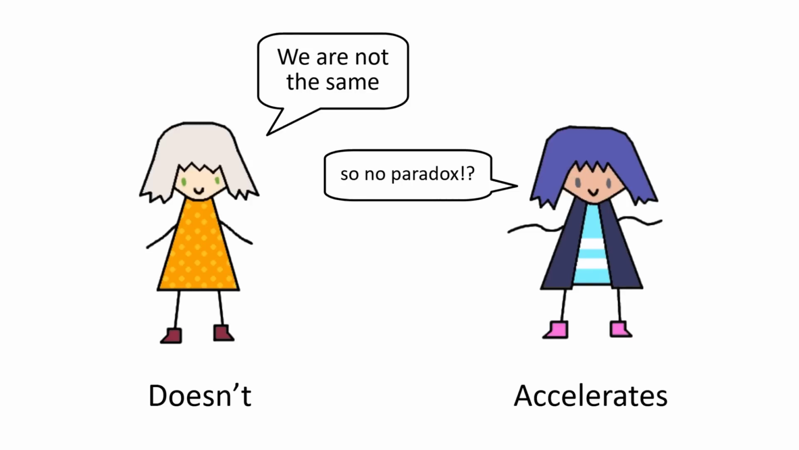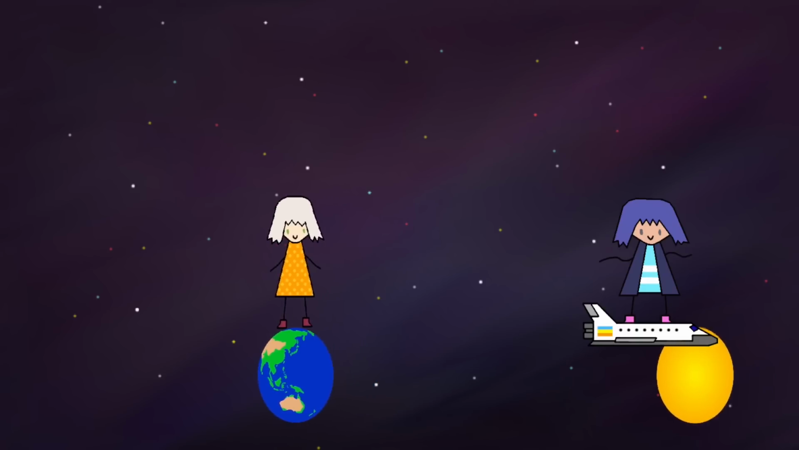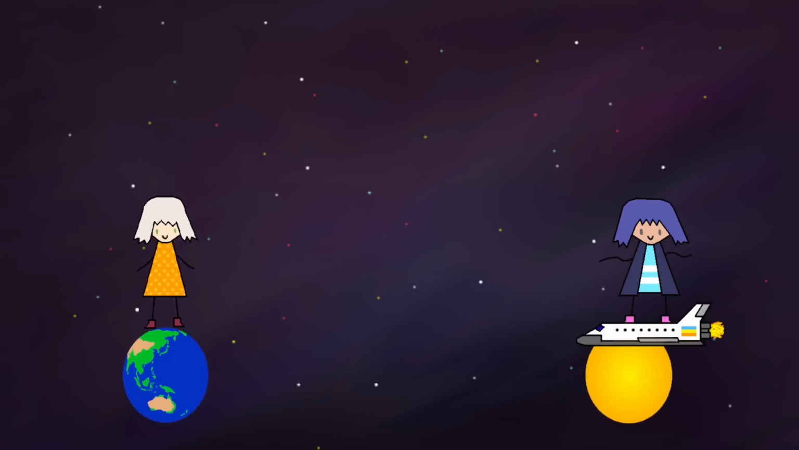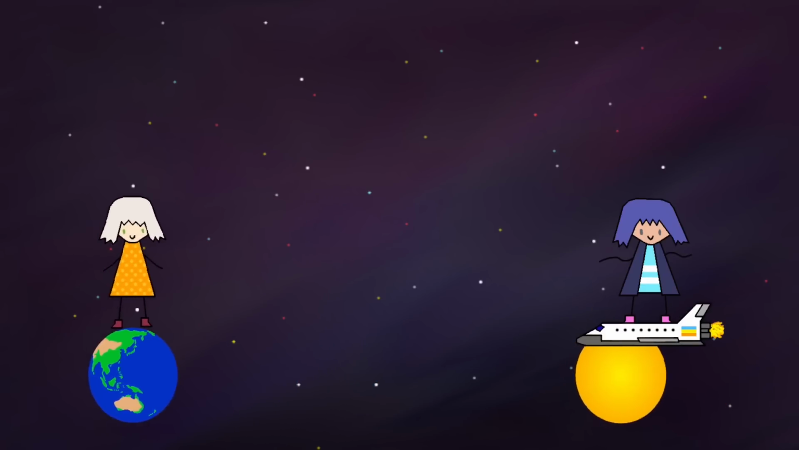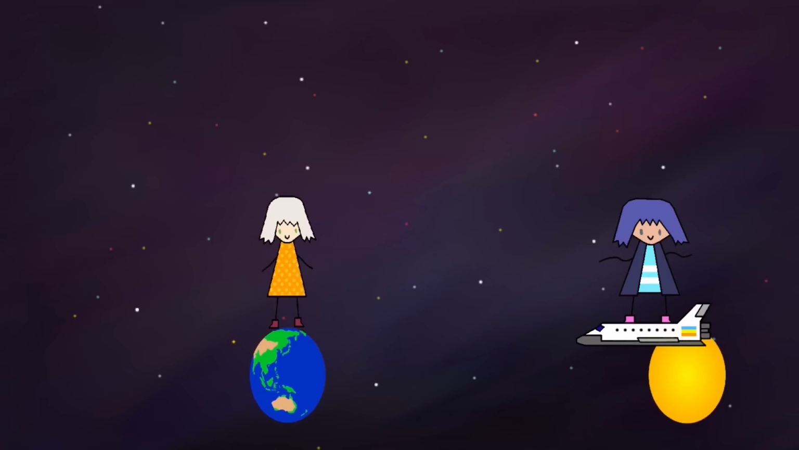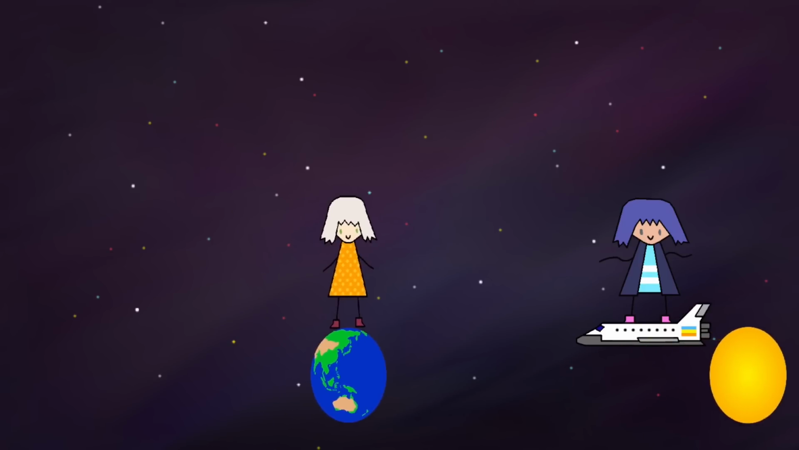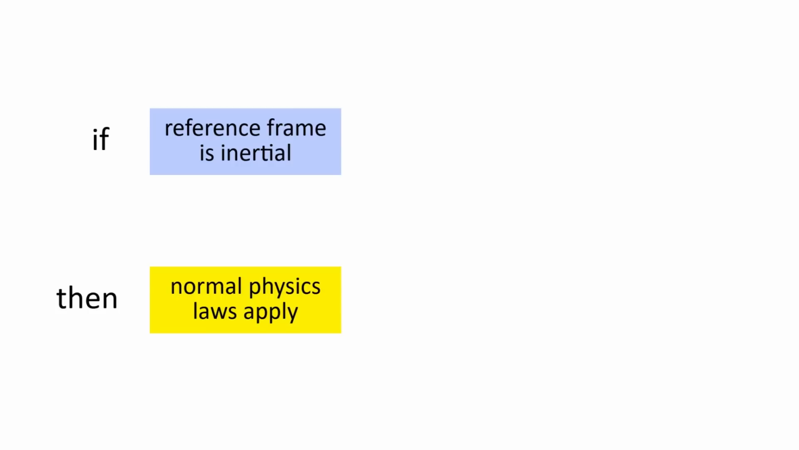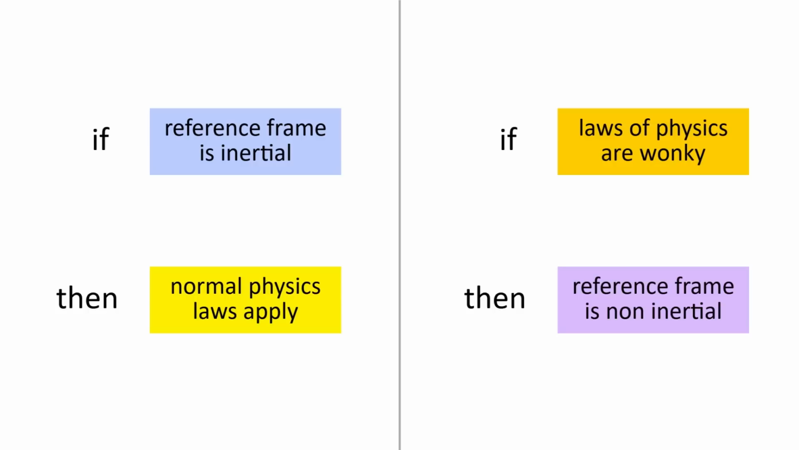But there's still an issue. In Mary's own reference frame, she never even moves, and it appears Botan is the one who accelerates to turn around. So why isn't this the correct interpretation? Well, to see why, we can actually apply postulate 1 in reverse. If the laws of physics behave weirdly, then it means you're not in an inertial reference frame.